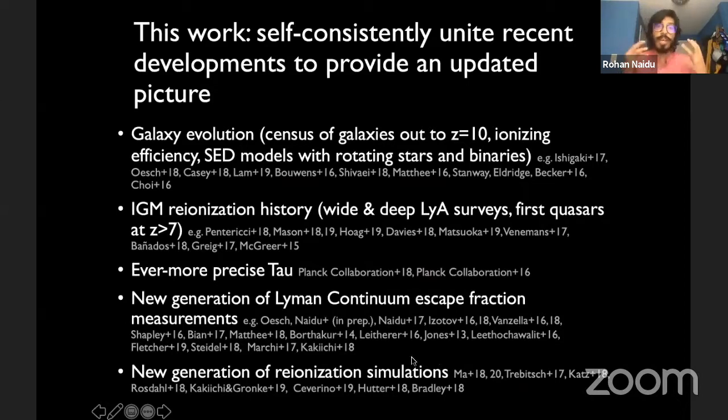And we also have tons of reionization simulations that really build intuition as to what's going on and which galaxies are reionizing the universe. So in this work, what we have tried to do is really unite all these developments self-consistently, bring them all together under the same umbrella, and see what they tell us about reionization.